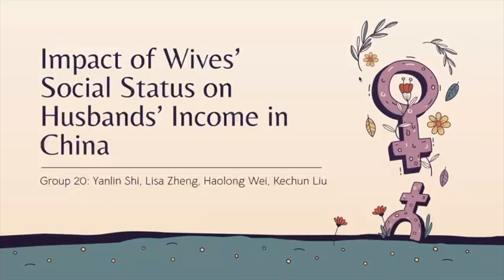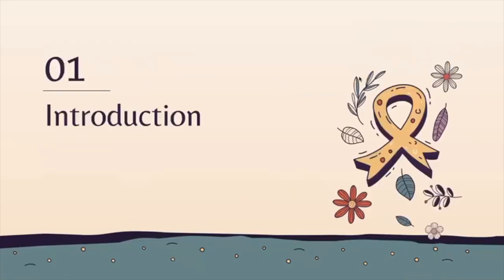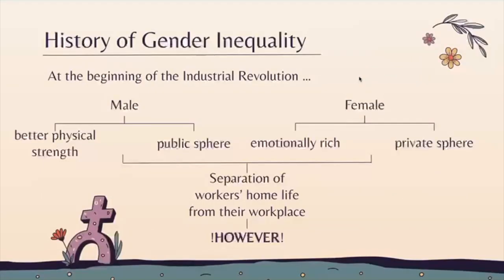Our project is about the impact of wife's social status on husband's income in China. And we're going to cover four parts. The first is introduction, and then the data, and then the target effect and explanation, and then the summary. And I'm going to talk about the introduction. First, I'm going to give a brief history of gender inequality.